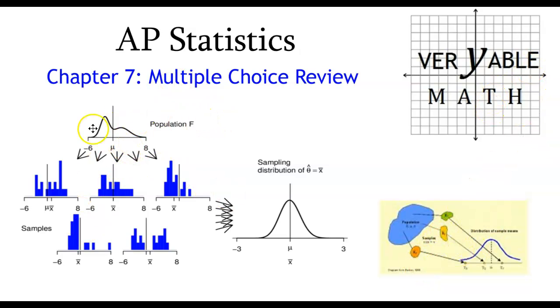You know that a sampling distribution comes from when you take a population and then you take many different samples from that population, and from all of those different samples you collect a statistic, right? In this diagram case, it's X bar. And the next thing you do is take all of those sample statistics and put them into a distribution. And that distribution should have these two characteristics. It should be a normal distribution, and its mean should be around the population mean. Or if it's a true sampling distribution, if it's all samples of a particular sample size, then that mean is going to be equal to the population mean.